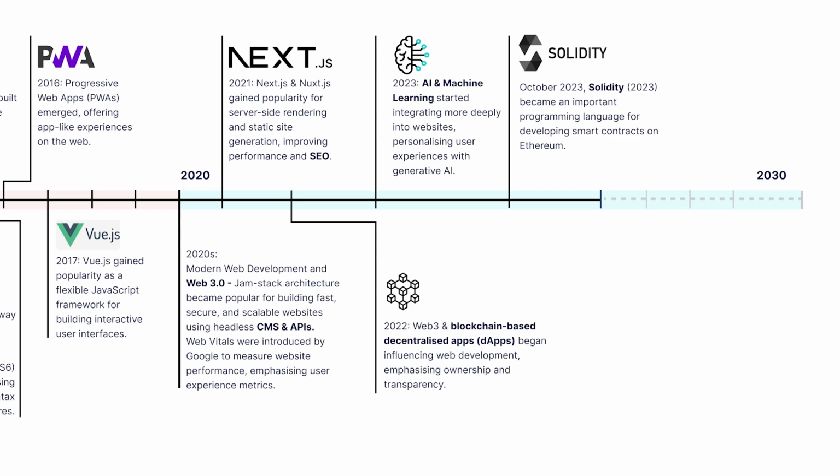Today, we are in the Web 3.0 era, also known as modern web development. The 2020s saw the rise of Jamstack architecture, which became famous for building fast, secure, and scalable websites using headless CMS and APIs. Google introduced Web Vitals to measure website performance, emphasizing user experience metrics. Frameworks like Next.js and Nuxt.js gained popularity for server-side rendering in 2021. In October 2023, Solidity became a vital programming language for developing smart contracts on Ethereum, marking an important milestone in blockchain technology.